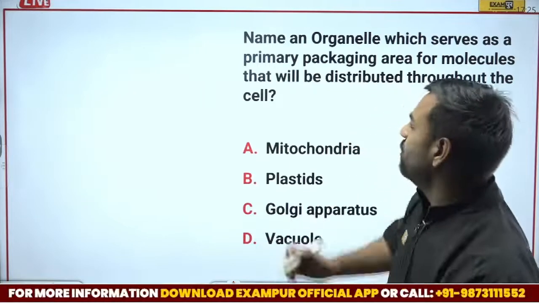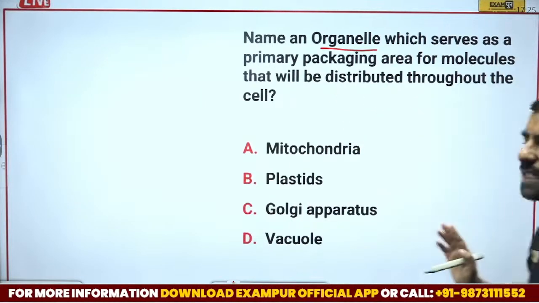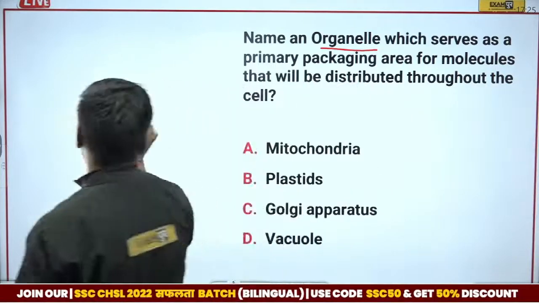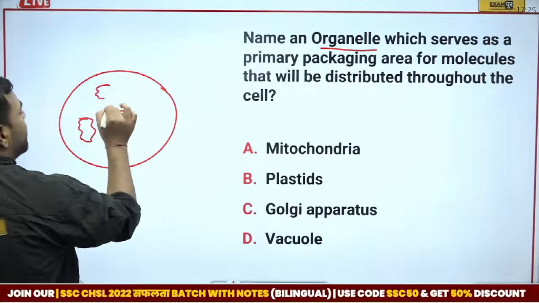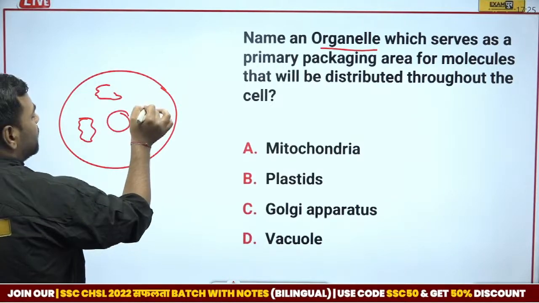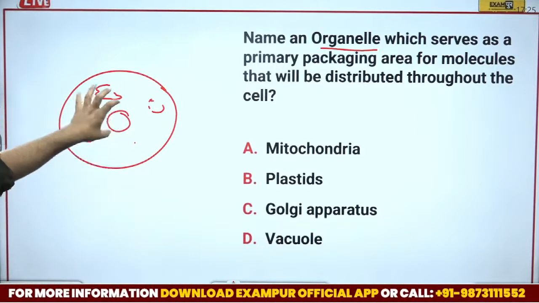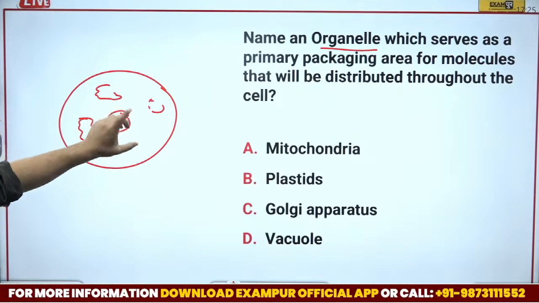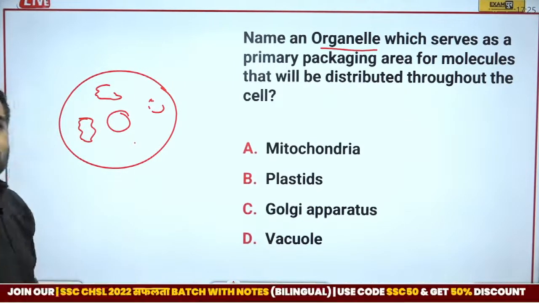So first of all, let me tell you about the organelle. Whenever we talk about an organelle, please remember, in a cell we have several things. It may be mitochondria, it may be endoplasmic reticulum, then we may have vacuoles. There are several things, right? Now, one of the organelles serves as a primary packaging area for the molecules that will be distributed throughout the cell. I have already discussed this part.